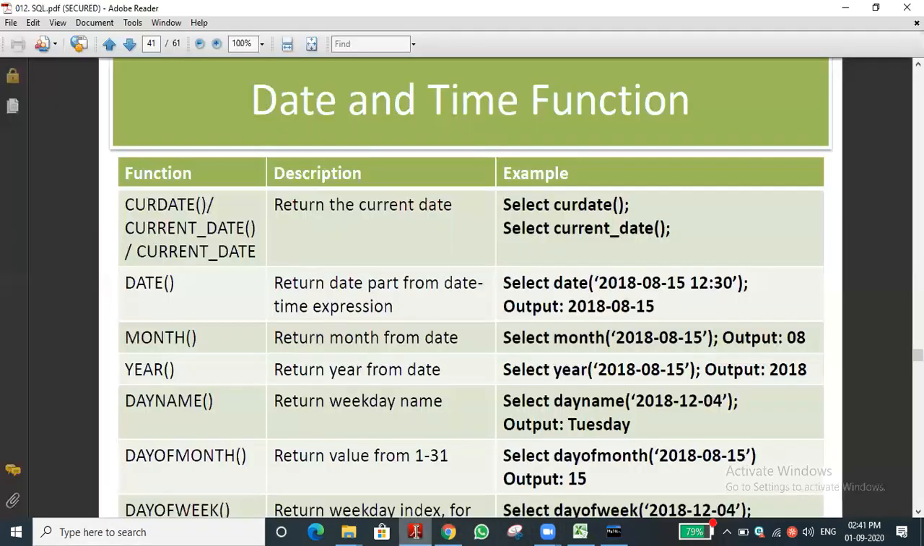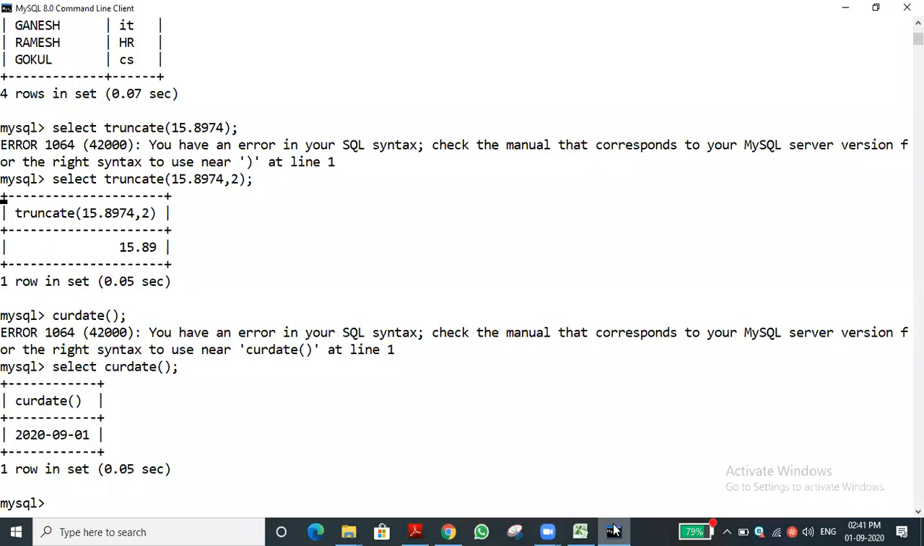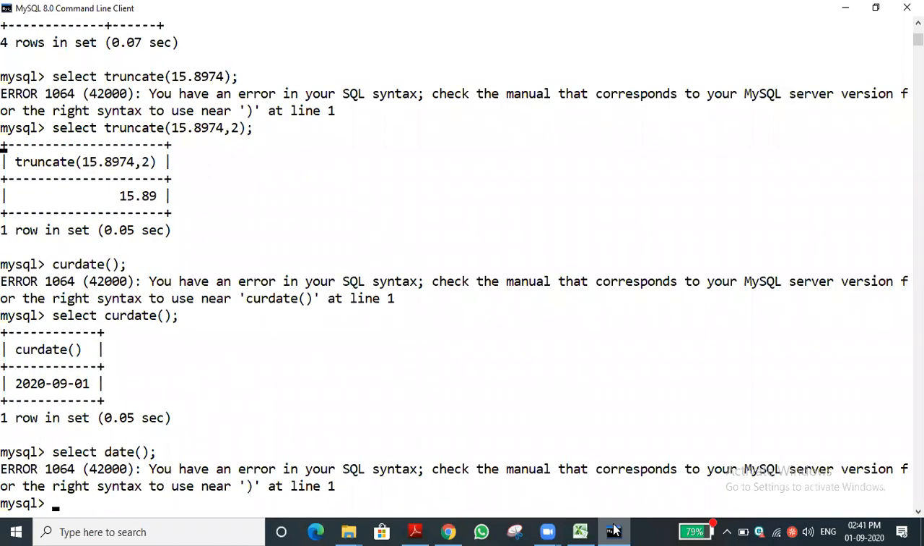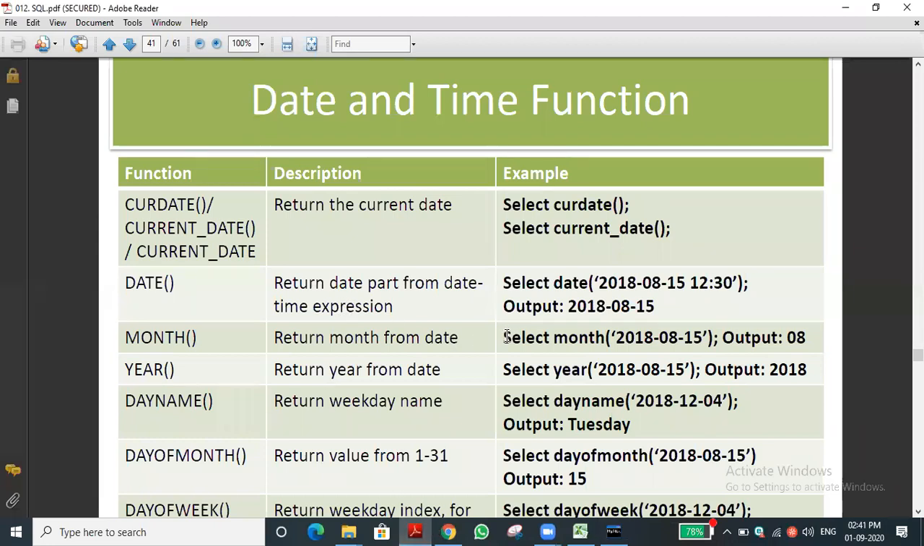Let me see the date function. As you know, it will return the date part, date and time. We will type it: select, date function. What is the mistake we made? Date returns only the part, so we need to give the date. If you select the date, it will return only the date.